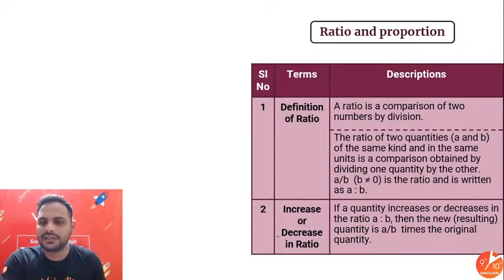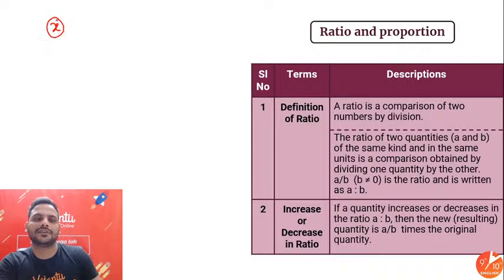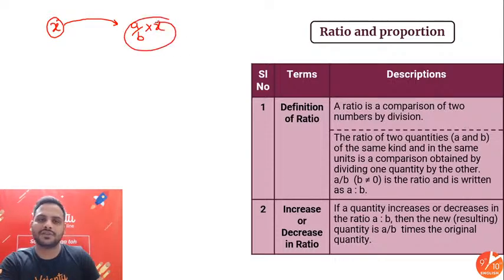We know this. Increase or decrease in the ratio. If a quantity is increased or decreased in the ratio A is to B, then the new quantity is A by B times the original quantity. Suppose there is a quantity X, and I increase that quantity in the ratio A is to B, so the new quantity will be A by B times X. This will be the new quantity. Simple, as simple as that. Nothing else. This is what it is saying.